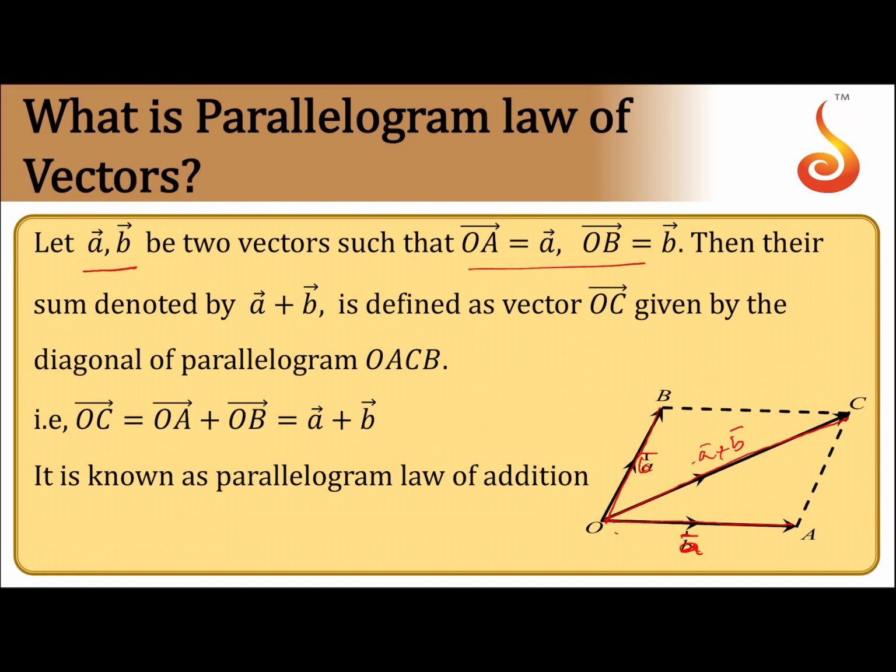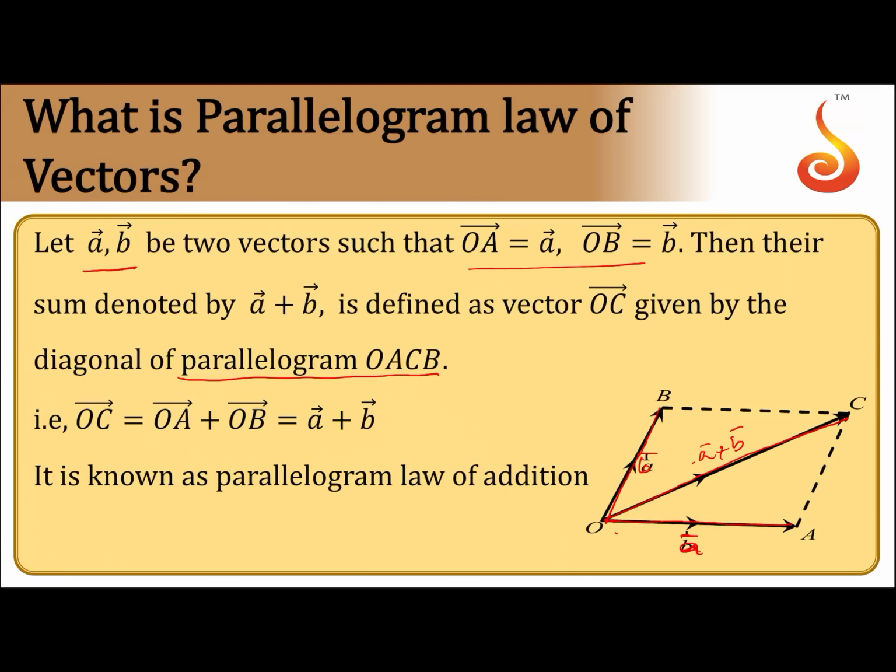A bar plus b bar is a vector along the diagonal of the parallelogram with a and b as adjacent sides. I repeat once again, if a bar and b bar represent two adjacent sides of a parallelogram, then their resultant is a vector along the diagonal passing through their point of intersection.